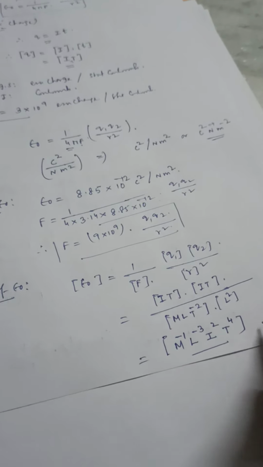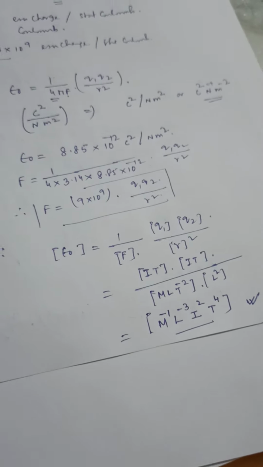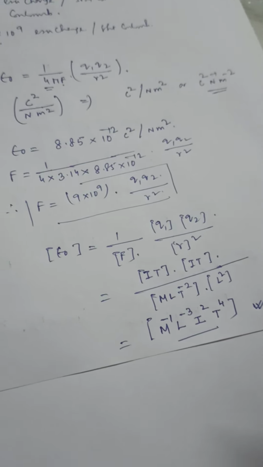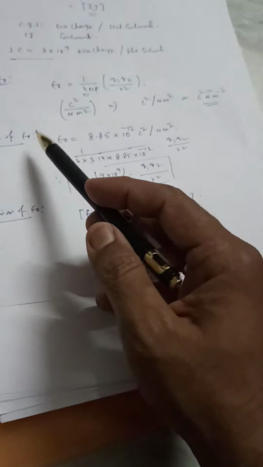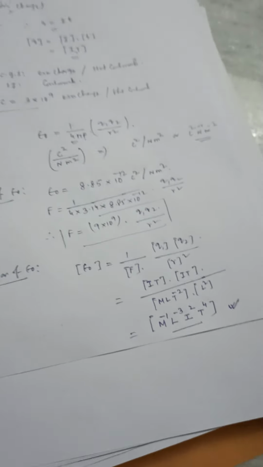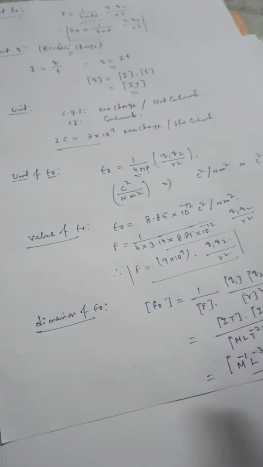So this is the dimension of epsilon 0. So you can get this question: compute the dimension of epsilon 0, or compute the value or unit of epsilon 0. So the very basic things you need to know to proceed with this chapter.